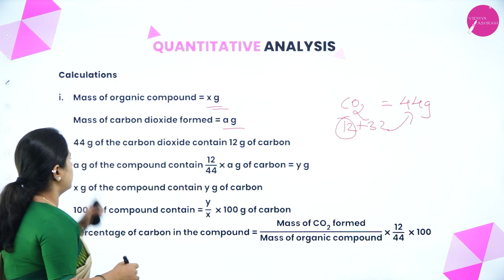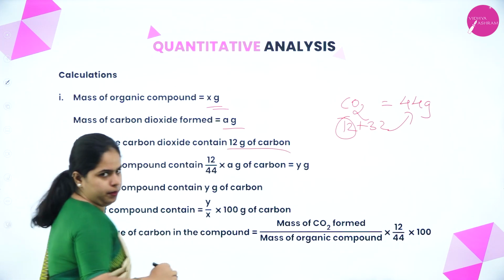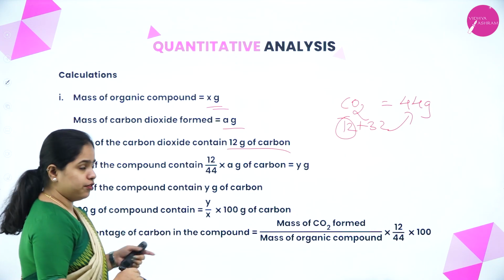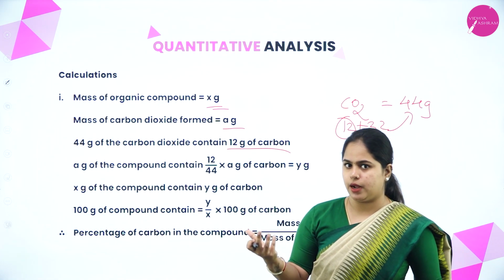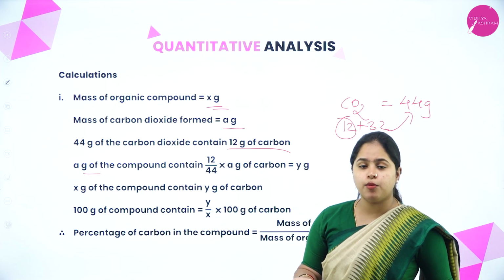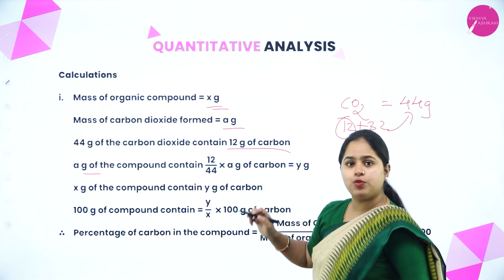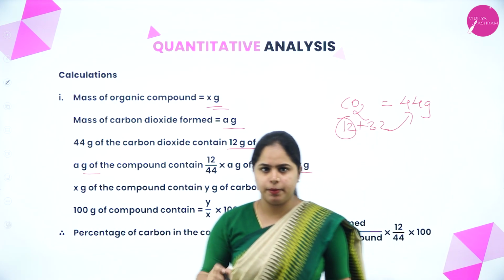So that is written here: 44 gram of carbon dioxide contains 12 gram of carbon. So if a gram of carbon dioxide is present, then it will contain 12 by 44 into a gram of carbon.